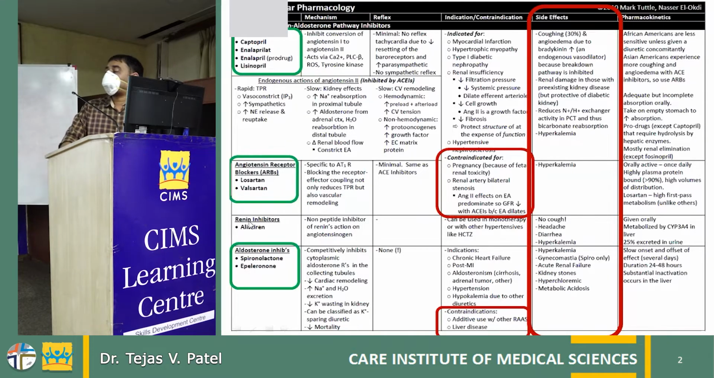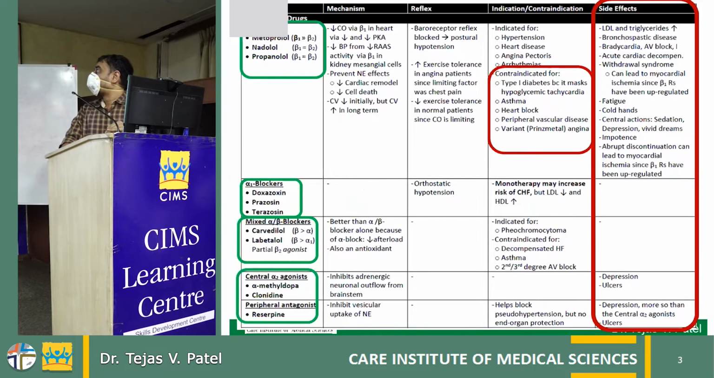And in liver disease, because of the excretion of this molecule through the liver metabolism, it should be cautiously used in the patient with liver dysfunction. Another subset is the beta blockers and the alpha blockers and the combined blockers with the central acting medications.